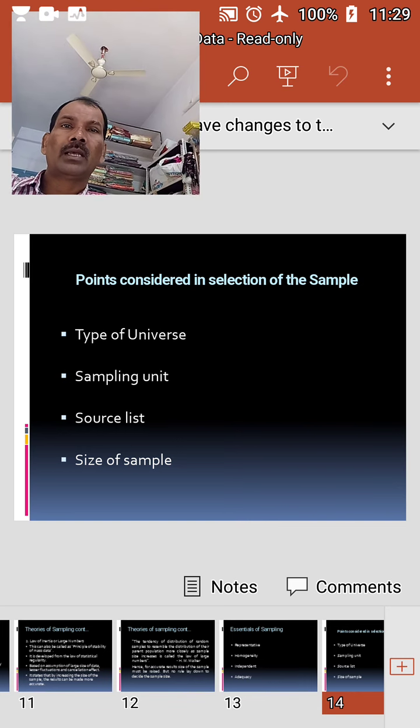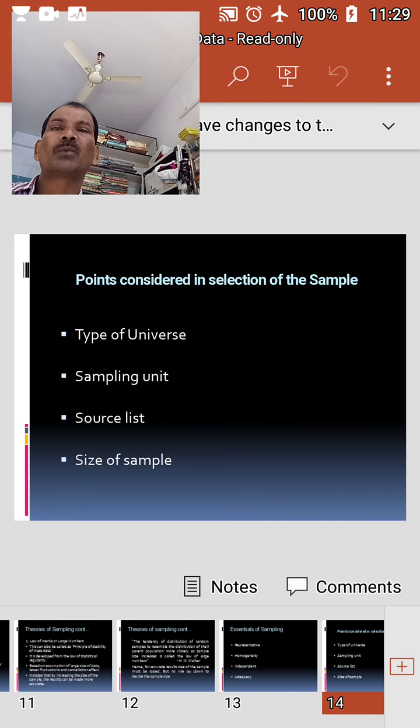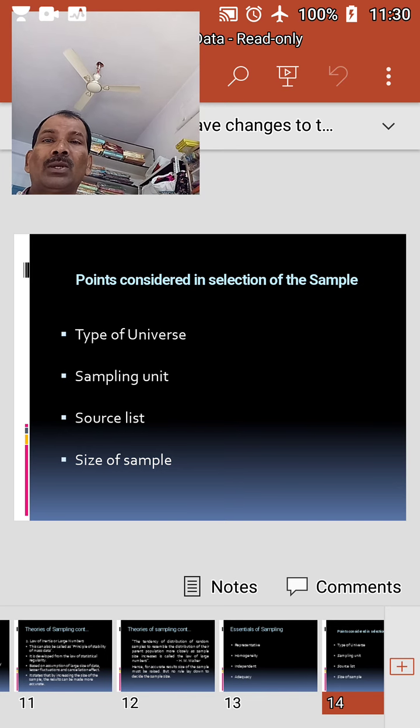The size of the sample denotes the number of observations that must be included in the sample. The selection of the size of sample is of great importance, since a bigger size of the sample is financially not feasible and a smaller size does not represent the universe.